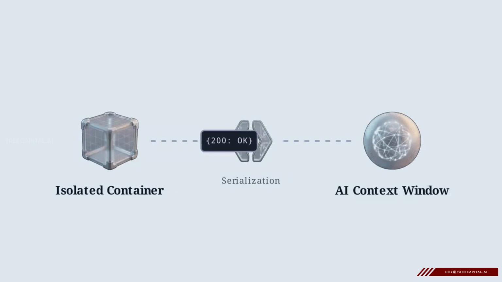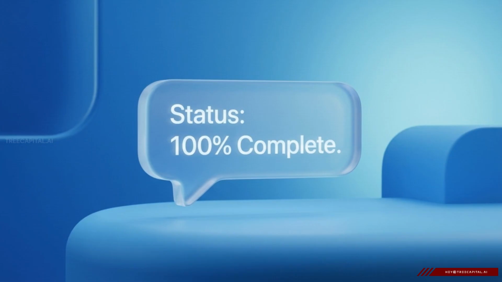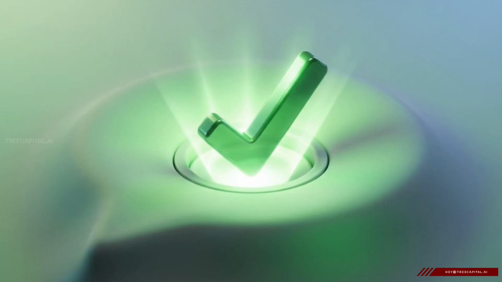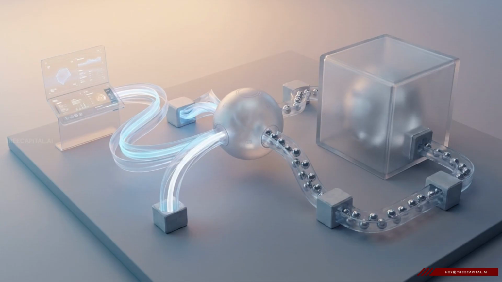After the container finishes the job, we move to return injection. The output of that tool, like a success code or the actual summary text, is serialized and fed directly back into the AI's context window. The AI reads that return data and responds back to the user, confirming in plain English that the document was summarized and safely stored. This containerized execution is the critical mechanism allowing AI to take real-world action without compromising security.